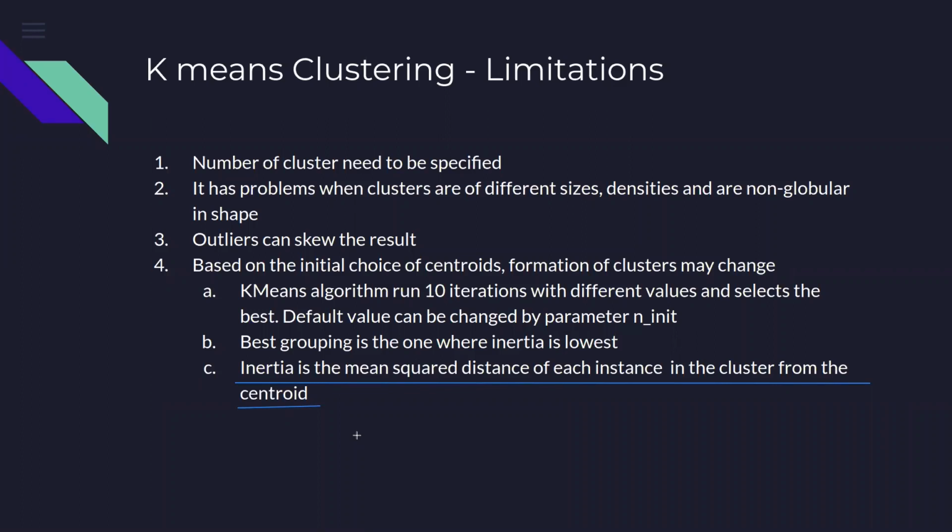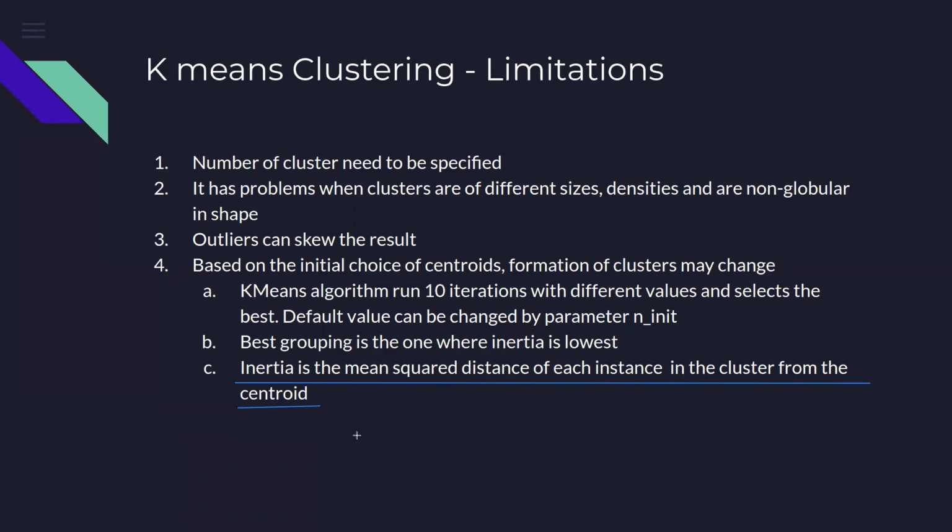So it basically says how closely your cluster has been formed. The closer the cluster, the better it is. And therefore, the closer the cluster, the lower the inertia is bound to be, because inertia is nothing but the distance measure between the centroid and the elements in that given cluster, or the observations belonging to that given cluster.